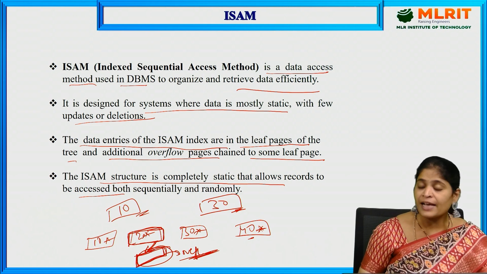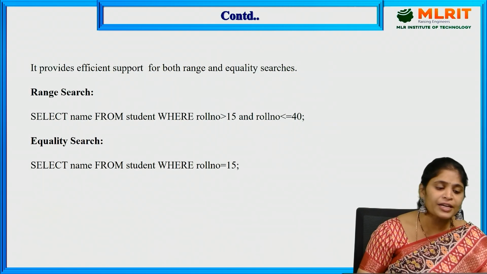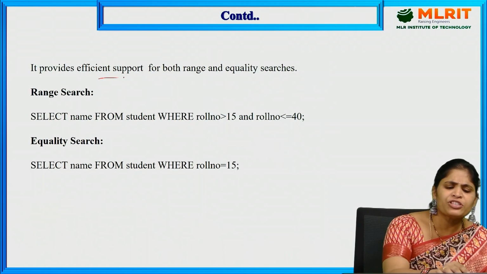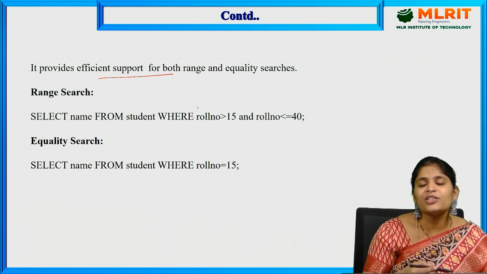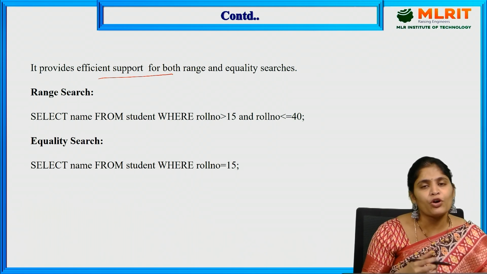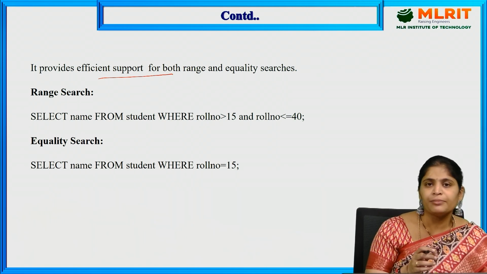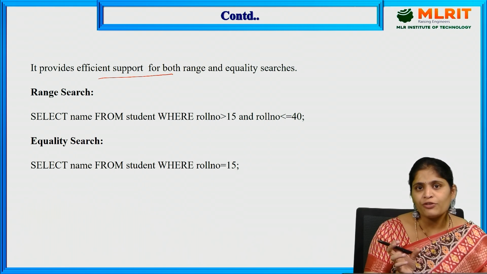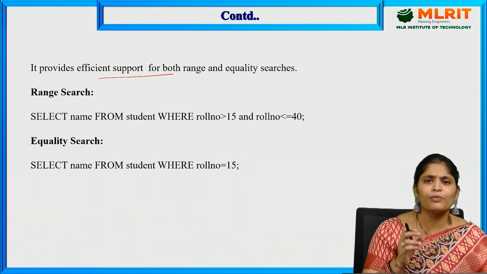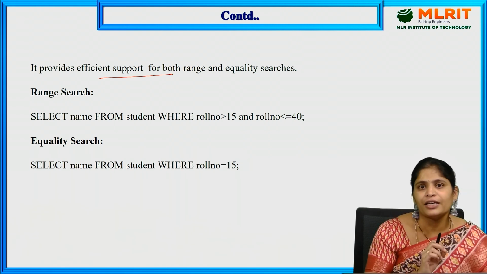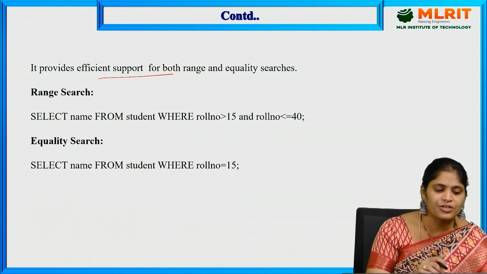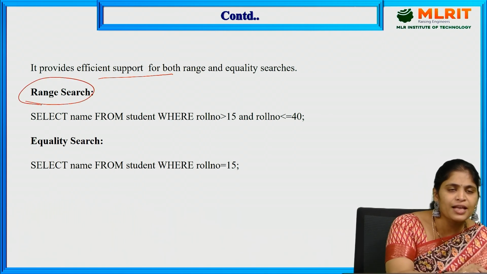It provides efficient support for both range and equality searches. If we want to search an item by considering some range of values, we can easily search. If I want to search for a particular data item, that comes under equality search. See here, what is range search, the example.